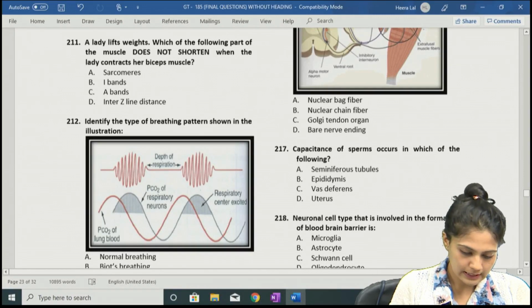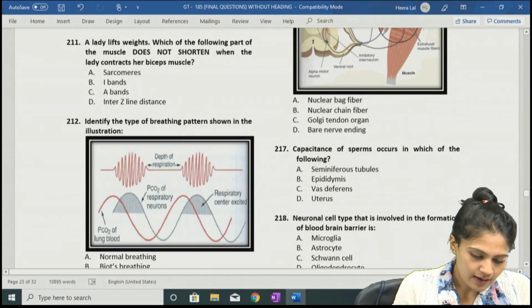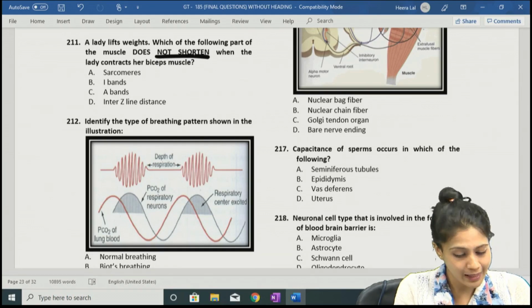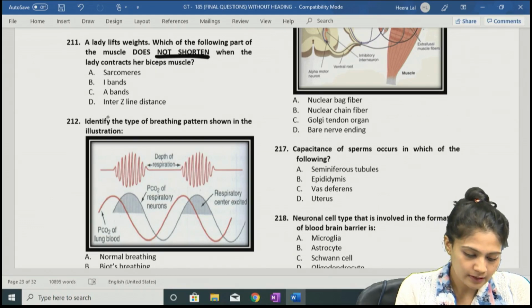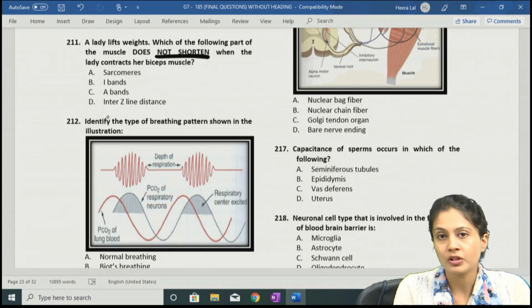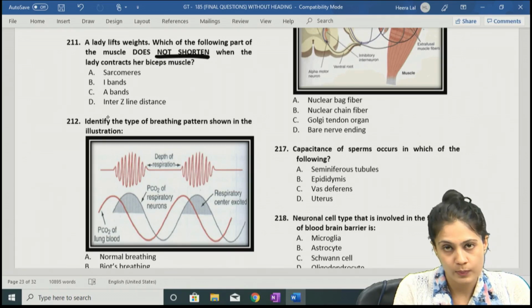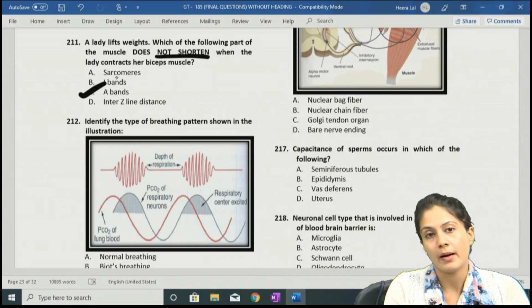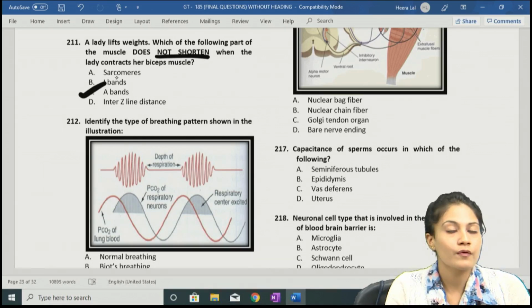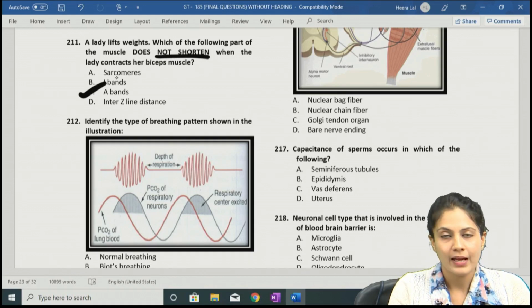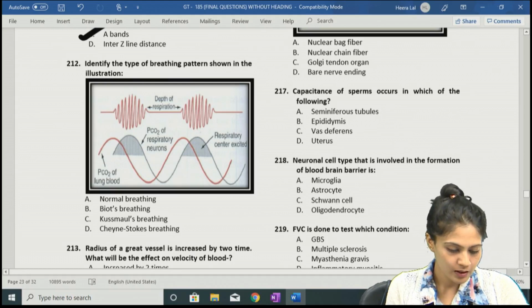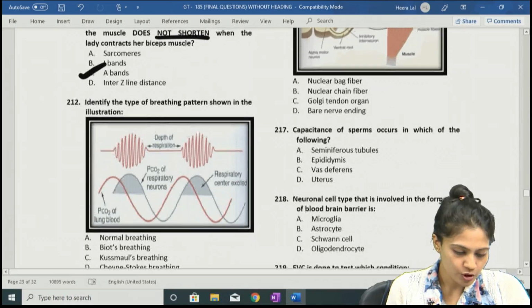So let's see the options. They ask which is not shortened. Remember, the sarcomere will shorten, the I band will shorten, and the inter-Z line distance will reduce because the Z lines come closer. The only thing that will not reduce is the A band, right? So the answer to question number 211 is A band, option C. Okay, that is all about question number 211.